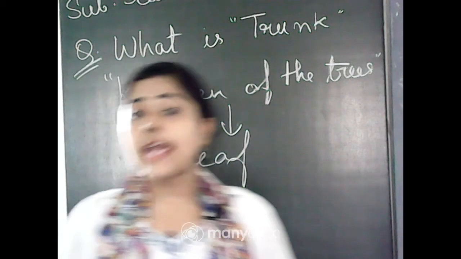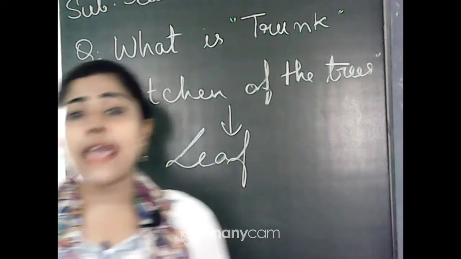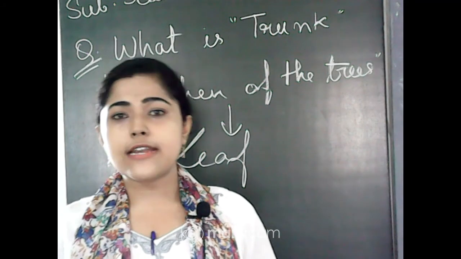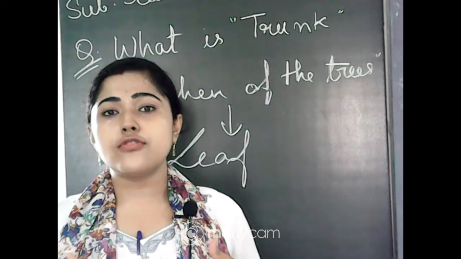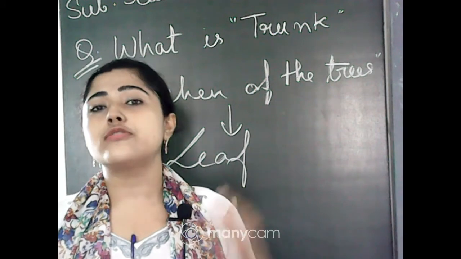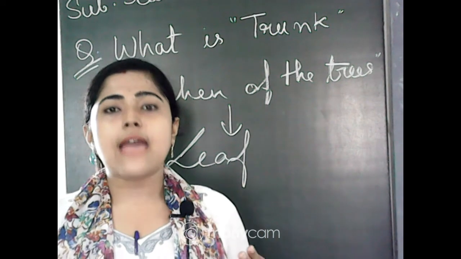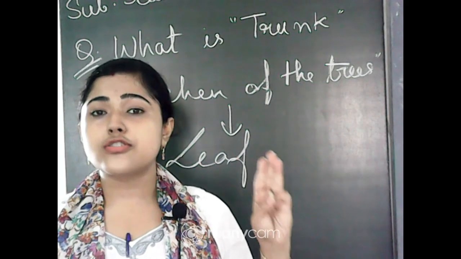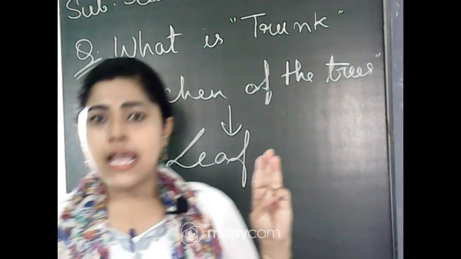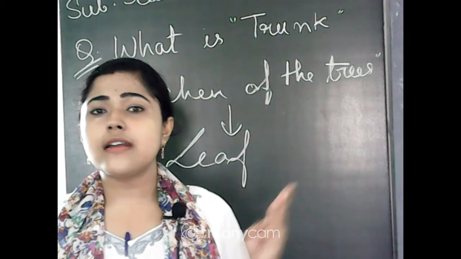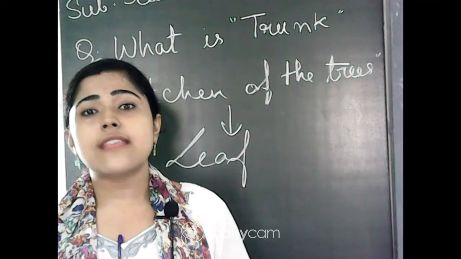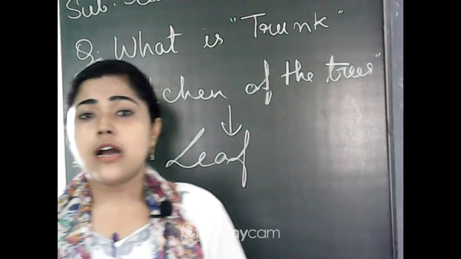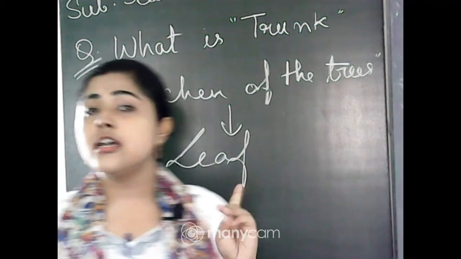And plants make food. You know, plants make food with water, air, and sunlight. We already know that plants make food with those three important things: water, air, and sunlight. Air they can take easily, and they take sunlight from the sun. And for water, rain is the main source of water.